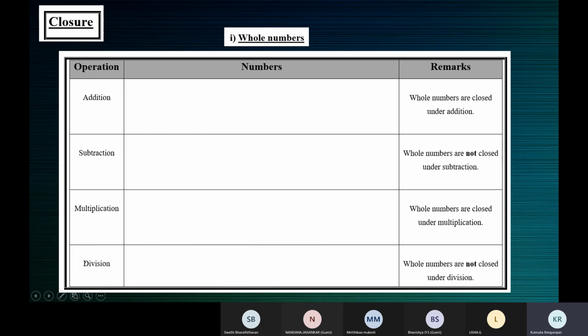Do we understand that, children? Yes, ma'am. Understand. So whole numbers, closed meaning when you take two whole numbers, and you add, subtract, multiply or divide, if you get a whole number itself as the answer, they are closed. If you don't get a whole number as the answer, they are not closed. That's all it is.